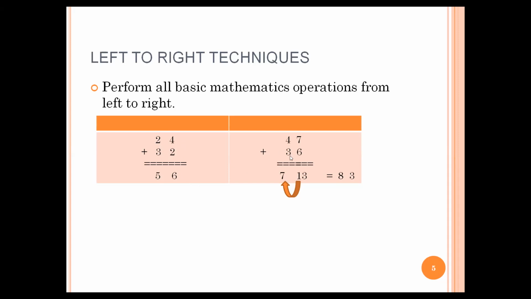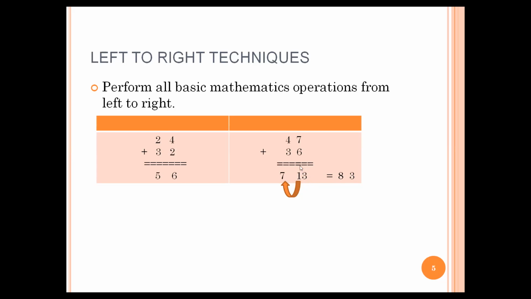Similarly, say 47 plus 36. So I will do 4 plus 3, 7. Then 7 plus 6 is 13. But you cannot keep two digits in one place. So obviously we need to move one digit to the next. So we move 1 to the left-hand side. So 7 plus 1 is 8. So the answer is 83. You understood how I did it?